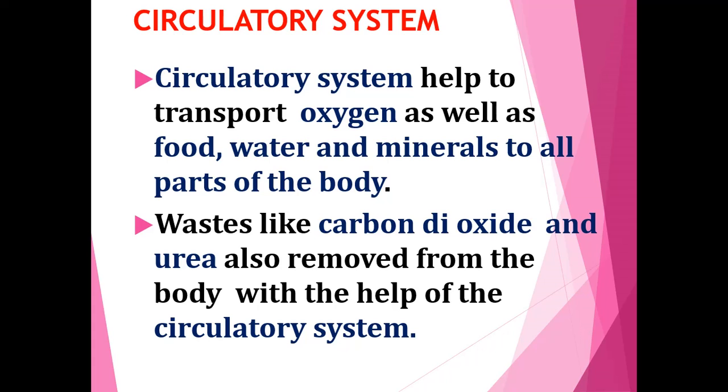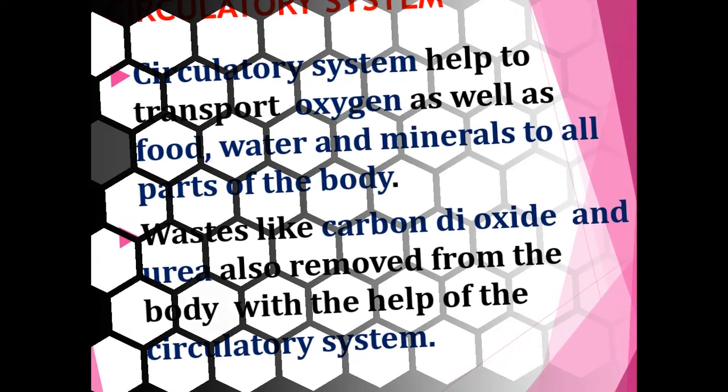We breathe in oxygen and we breathe out carbon dioxide. So waste like carbon dioxide and urea are also removed from the body with the help of the circulatory system.